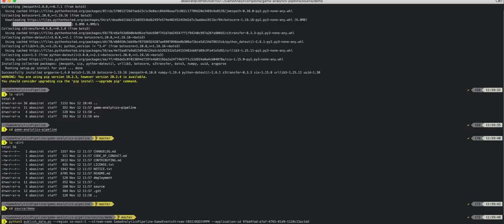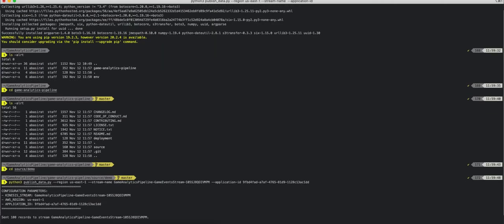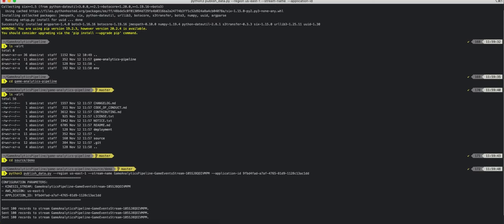These inputs configure the script to continuously generate batches of 100 random game events for the provided application, and then publish the events to Amazon Kinesis using the put records API. And as you can see, we are generating sample event data for our game analytics pipeline application.